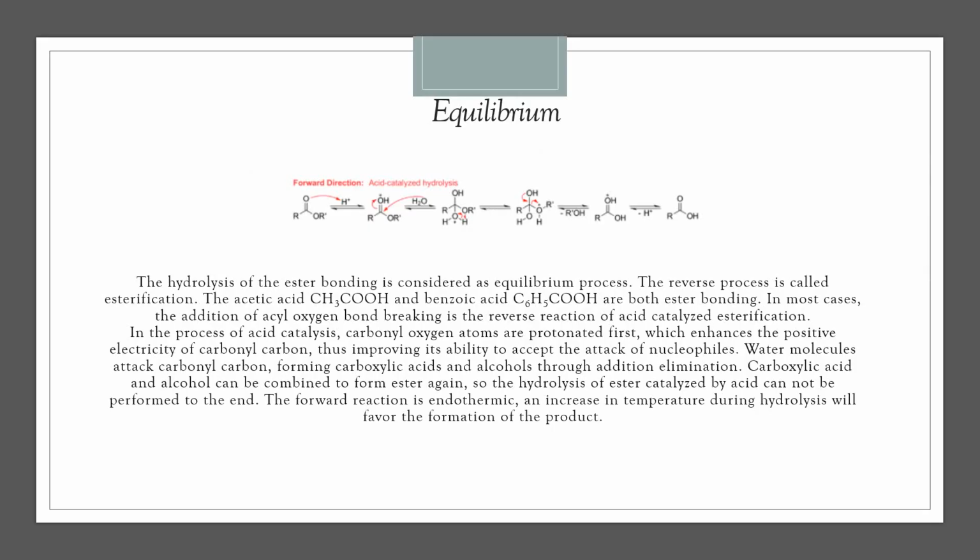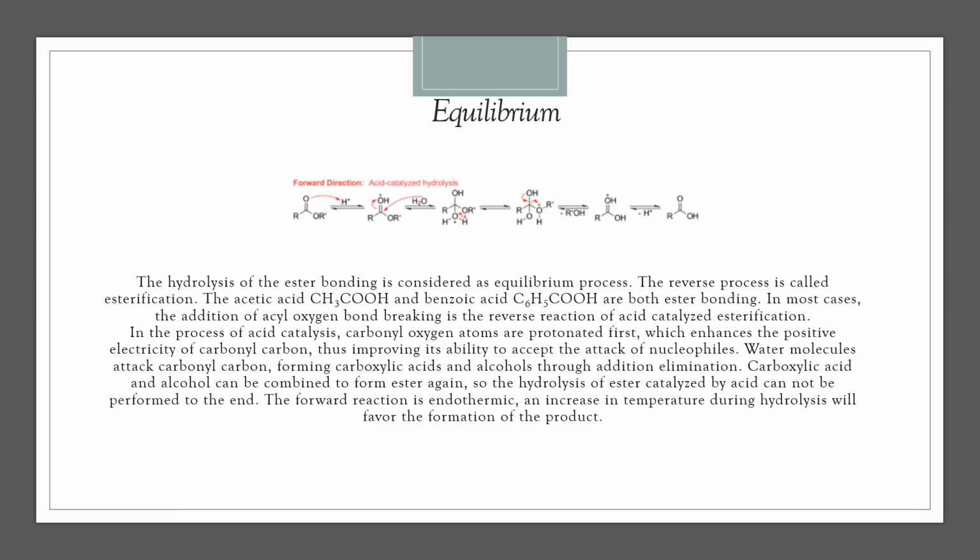For the equilibrium unit, I chose the hydrolysis reaction of aconitine to aconine. The hydrolysis of ester bonding is considered an equilibrium process.